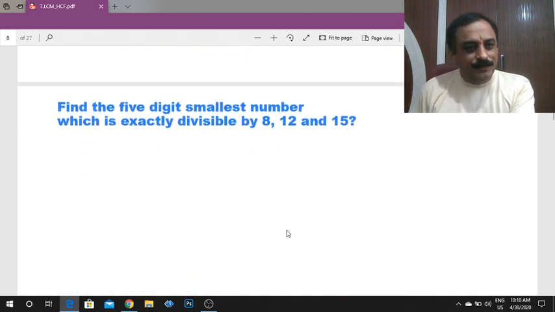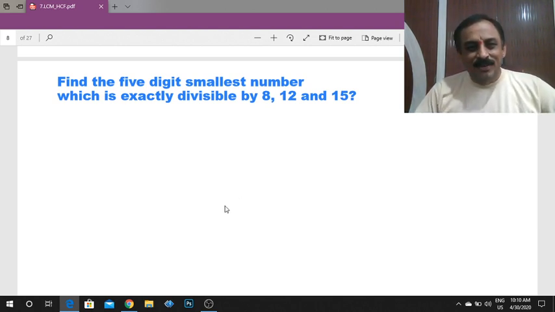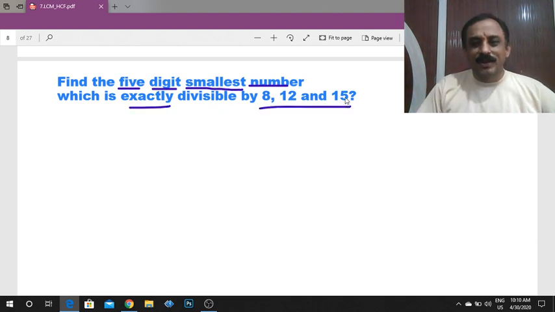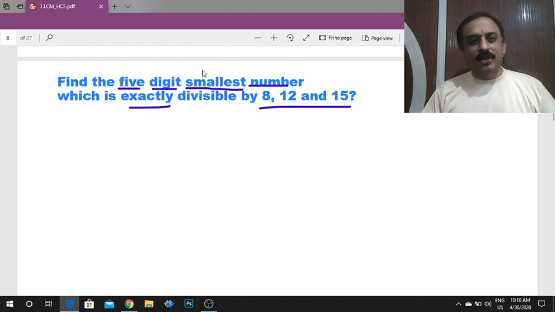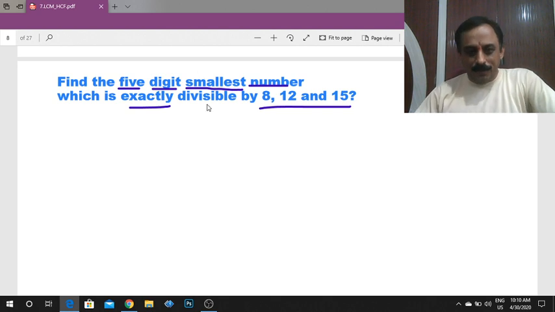What's the next question? Find the 5-digit smallest number which is exactly divisible by 8, 12 and 15. Before this question, a small note point.